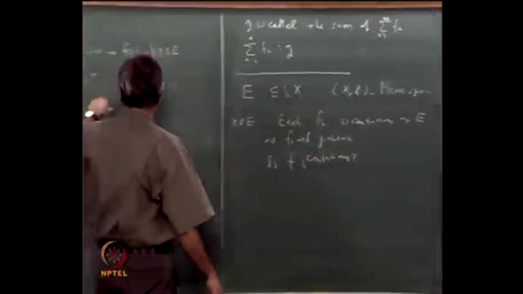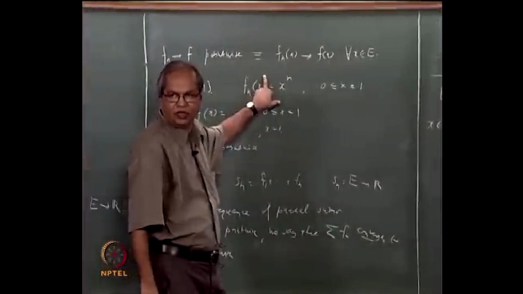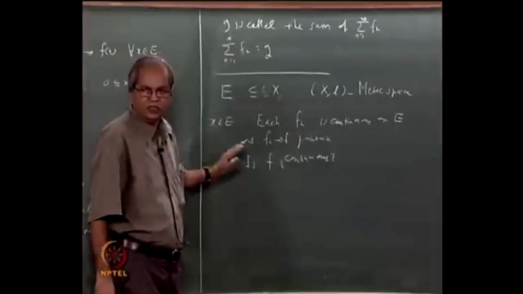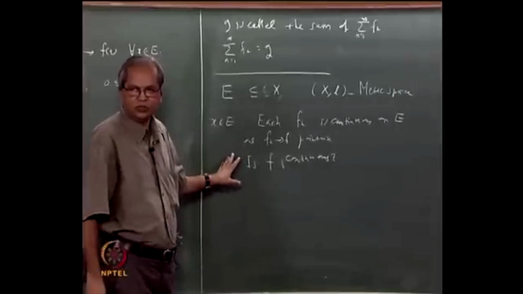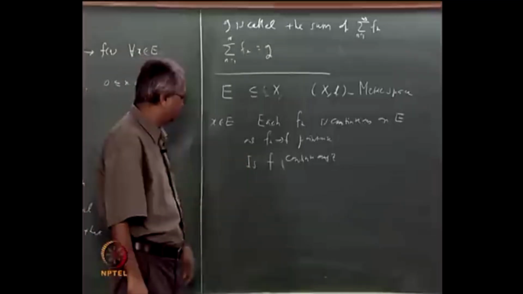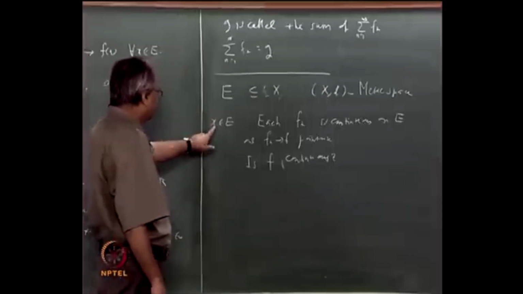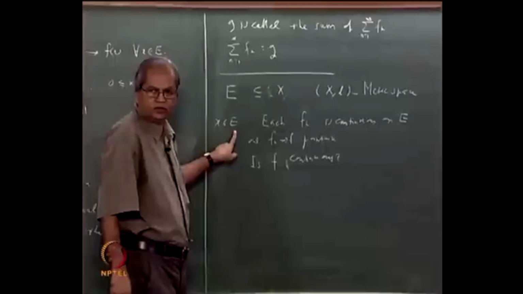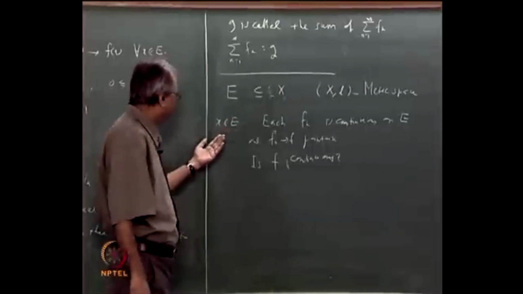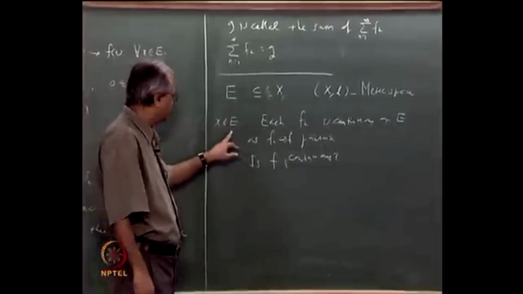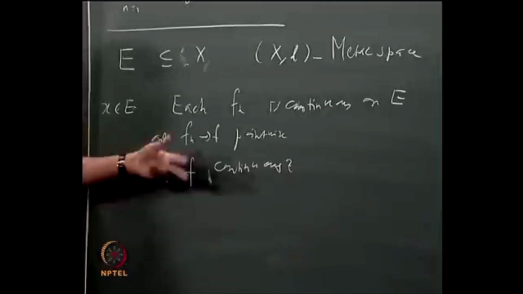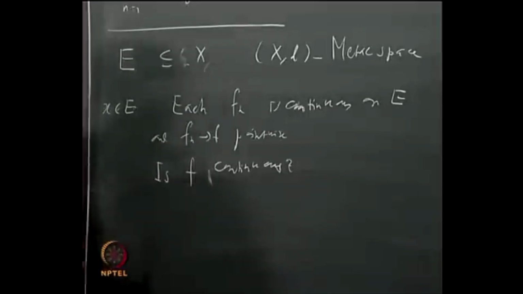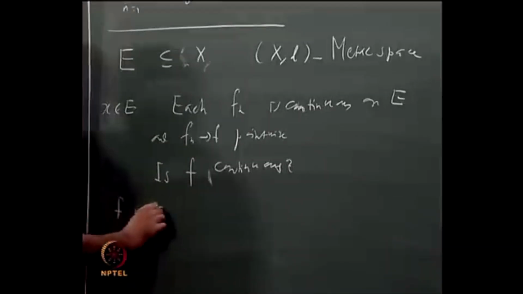But this is a question which we already answered by looking at this example. What I wanted to say is that answering this question essentially involves interchanging the order of two limits. So that is what I want to illustrate now, and what exactly it means. Let us take some point x in E. What is the meaning of saying that F is continuous at x? If you take the limit of F of t as t tends to x, that should be the same as F of x.